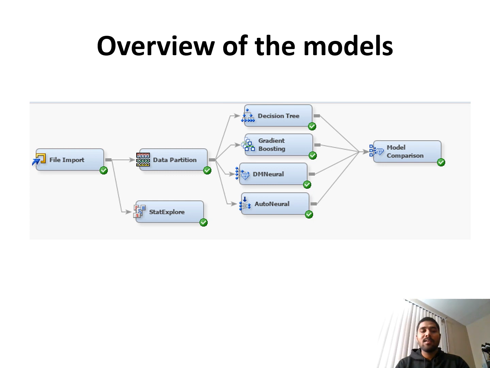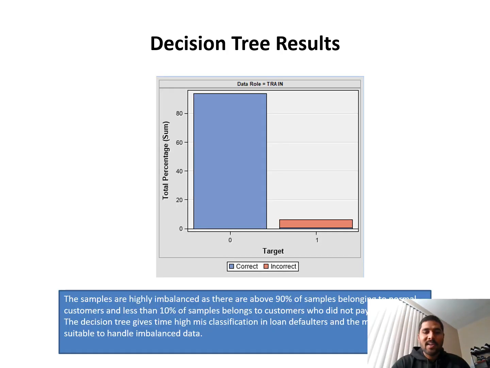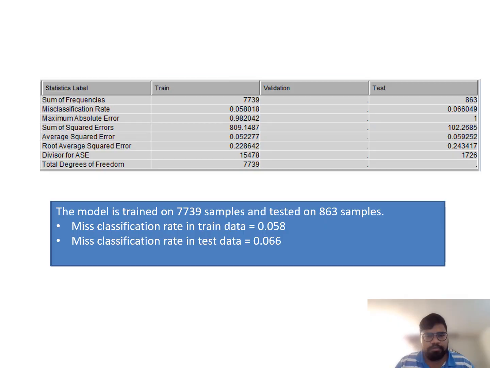From the decision tree, we can see the samples belonging to the default customers are very few compared to the normal customers. So here we can see the data is extremely imbalanced, which is why we have used neural networks to overcome the imbalance. We can see the decision tree gives high misclassification in loan defaulters, and the model is not suitable to handle imbalanced data.